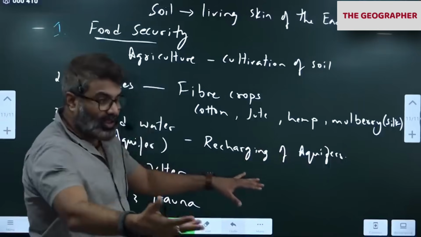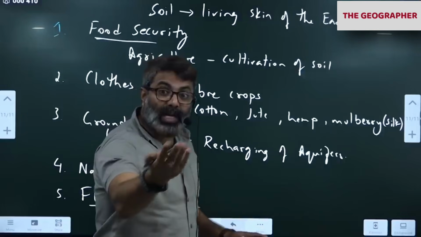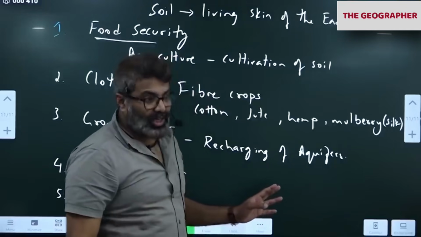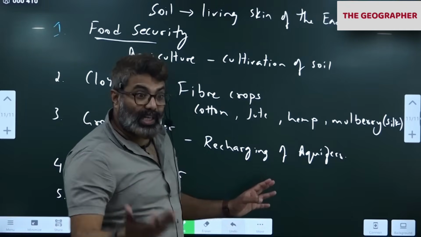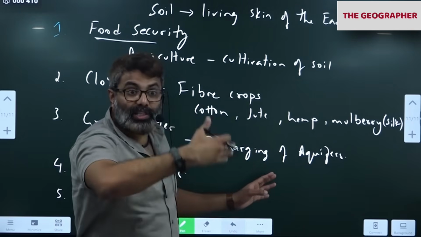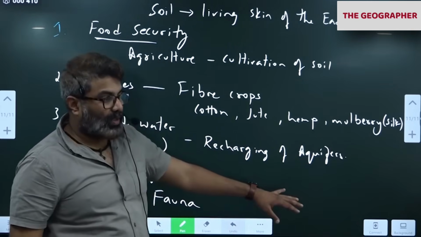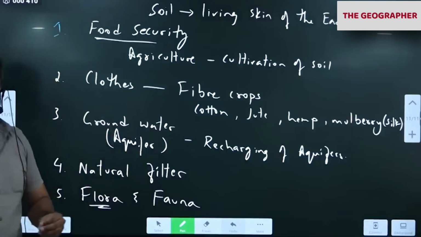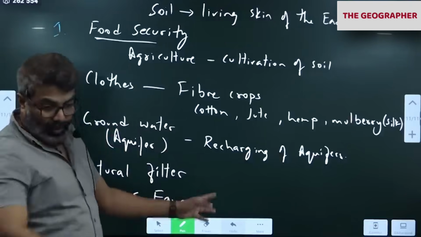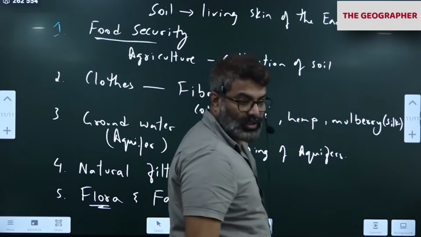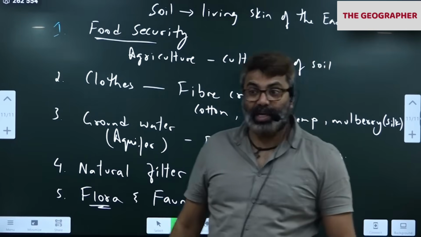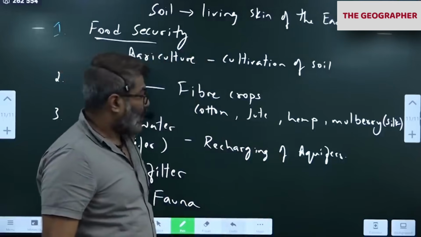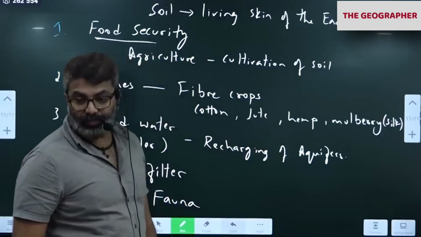So soil preserves fossils. With the help of these fossils, we'll be able to understand the past botanical and zoological history of the earth. Means we will understand evolution of life on earth. So that's how we are able to understand evolution of life, how one creature led to other. Okay. So please remember that point. Soil preserves fossils and helps us to understand the evolution of life on earth.